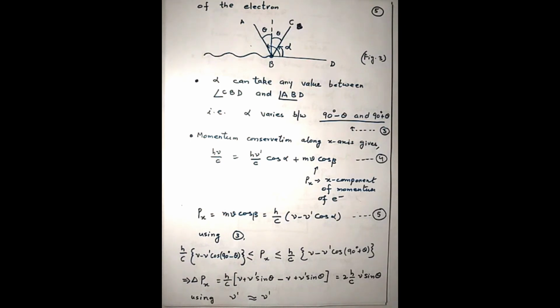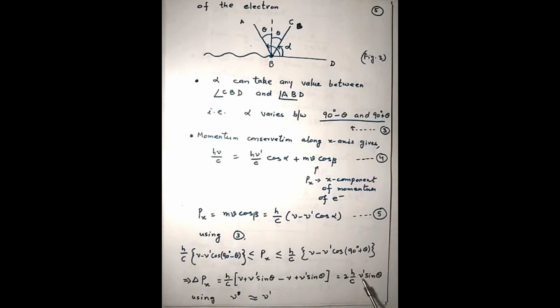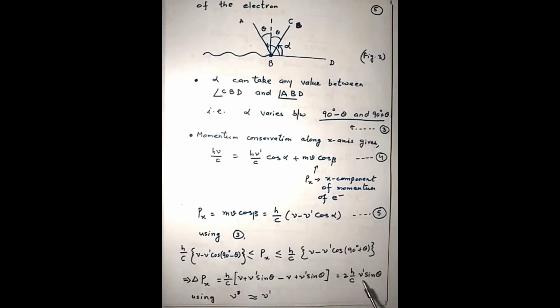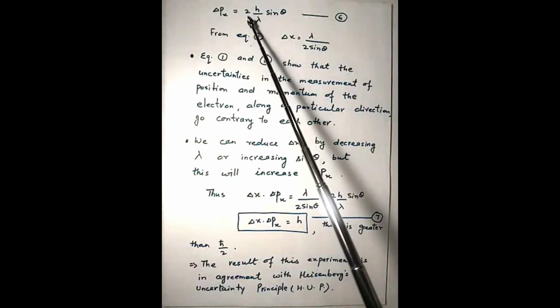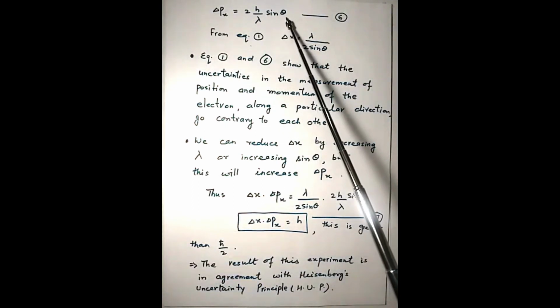Now the frequency of the scattered photon and the incident photon, here it is the nu value only, it is not nu prime. Nu and nu prime are considered to be nearly the same because there is not much variation. So now, instead of nu prime, using nu here, we will get delta px in terms of lambda. So delta px we get as 2 times h over lambda sine theta.